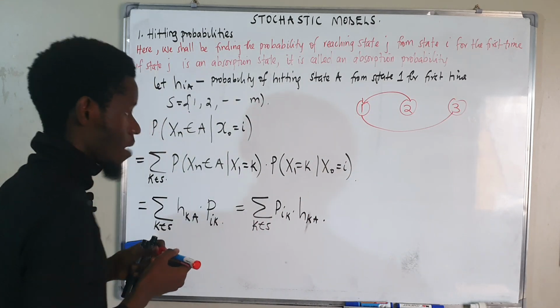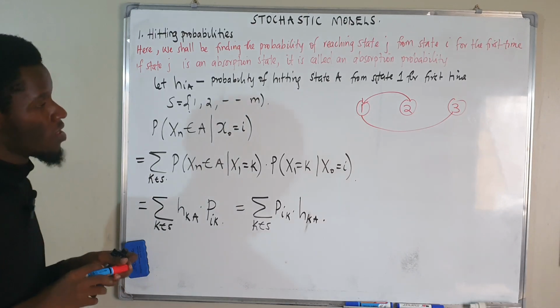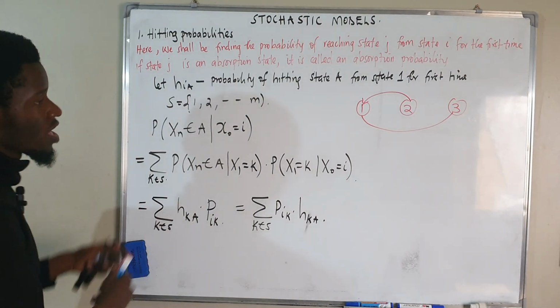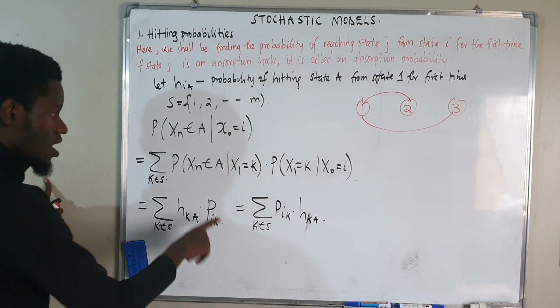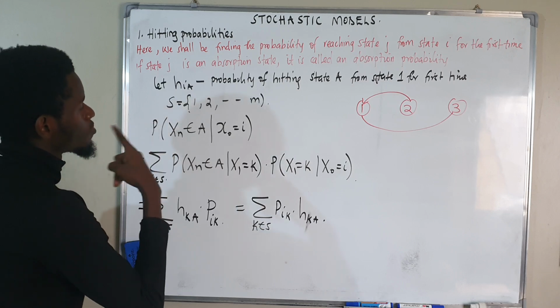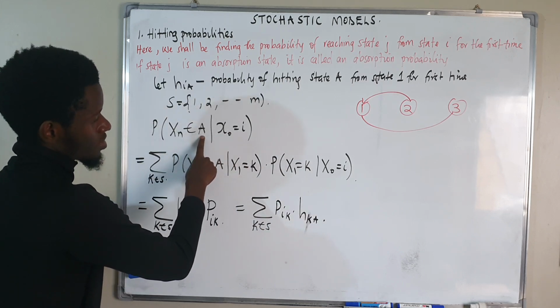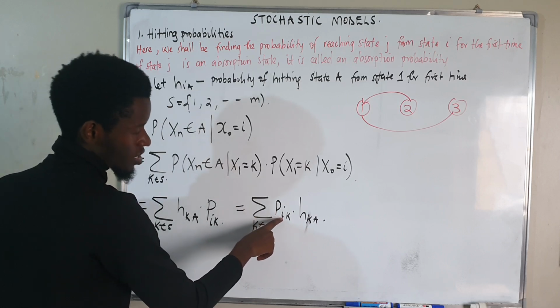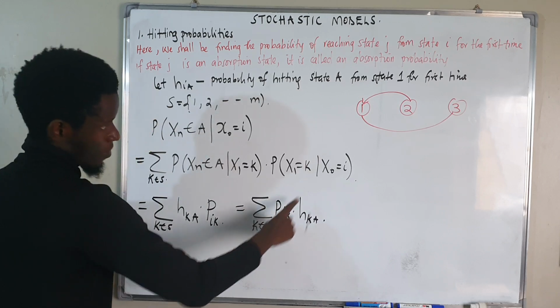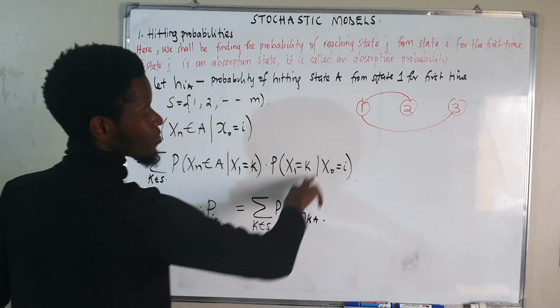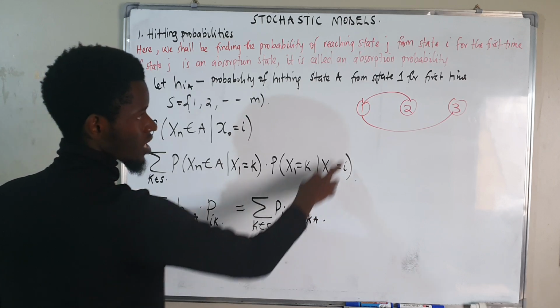That's the meaning I'm trying to give. Shall we get this meaning properly? Now we are doing the example. The hitting probability of coming from state I to state A for the first time is the same thing as the probability of coming from state I to a given state k, say coming from 2 to 1, times the hitting probability from state 1 to 3.